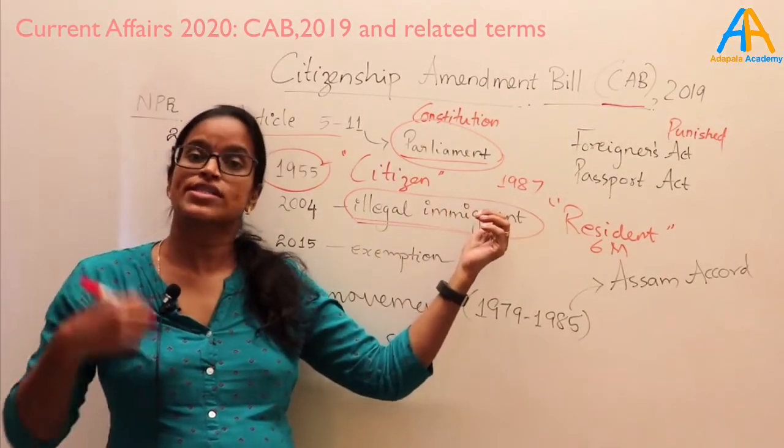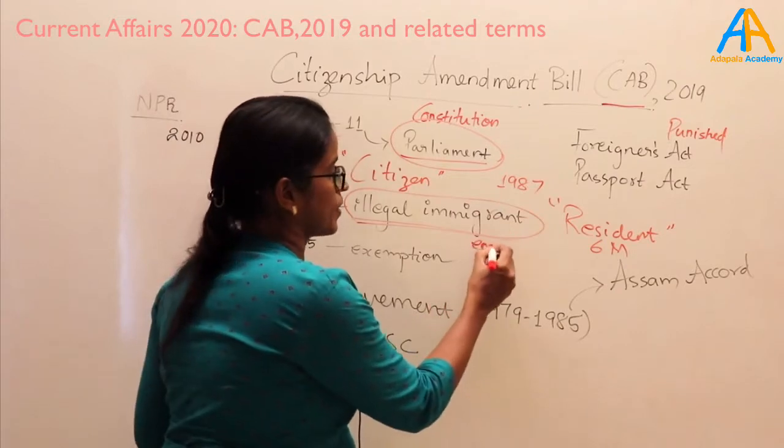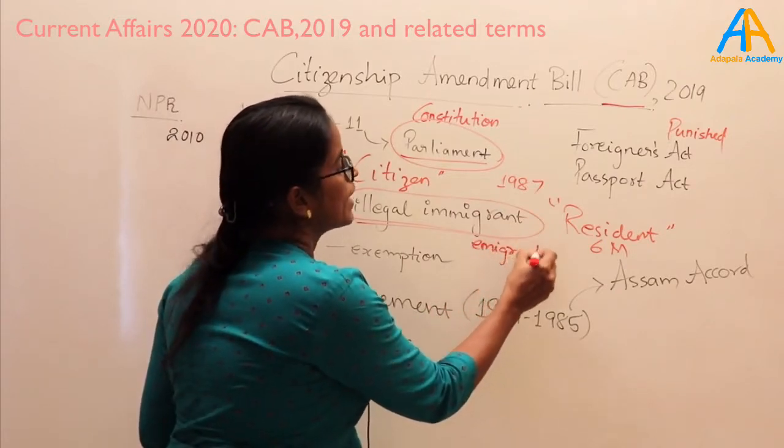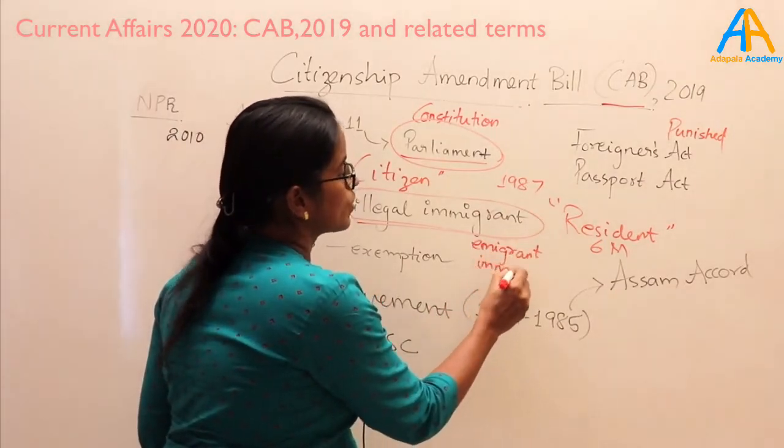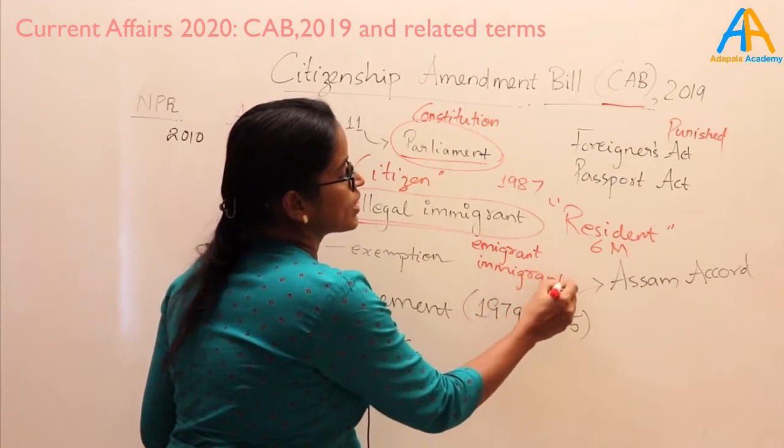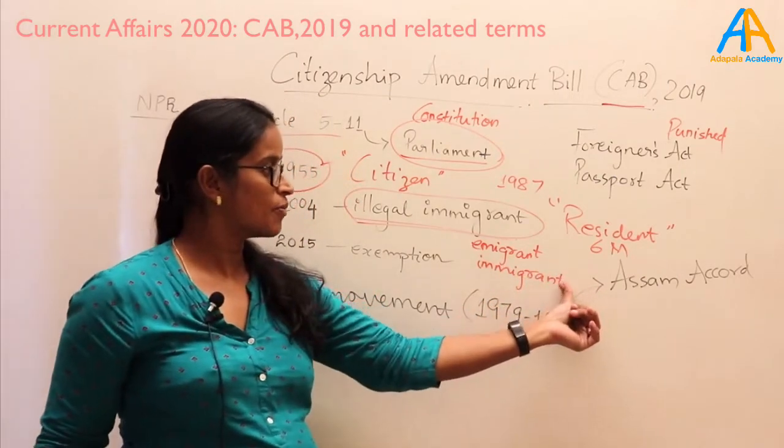An emigrant is a person who is going out of the country. An immigrant is a person who is coming to the country. So these are two forms of migration, out and in migration.